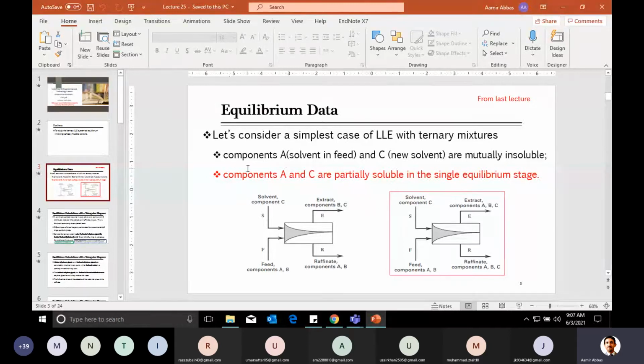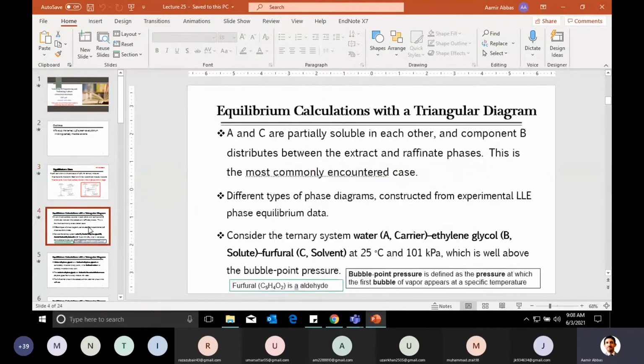Then we discussed the derivation of distribution coefficient K, and some equations to do calculations, and they were all based on the immiscible solvent system. But we have also started with this discussion that partially miscible solvent is the most common case which you come across. So triangular diagrams are used to study such kind of system, and because these are the commonly used systems, let's study this in detail.